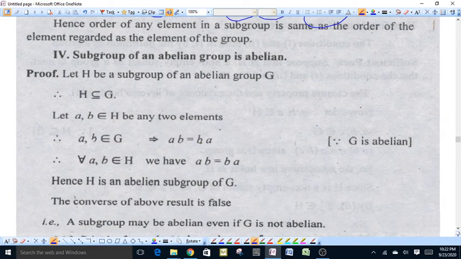Next property is: a subgroup of an abelian group is abelian.